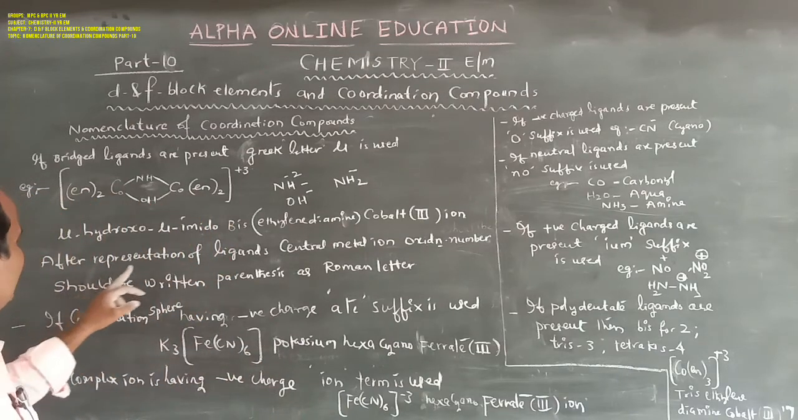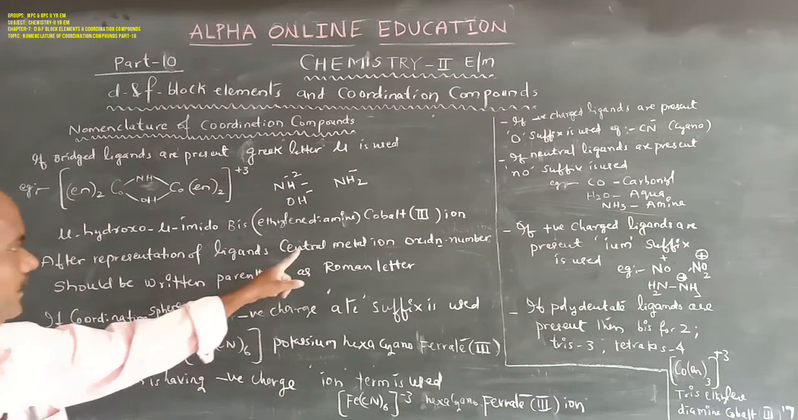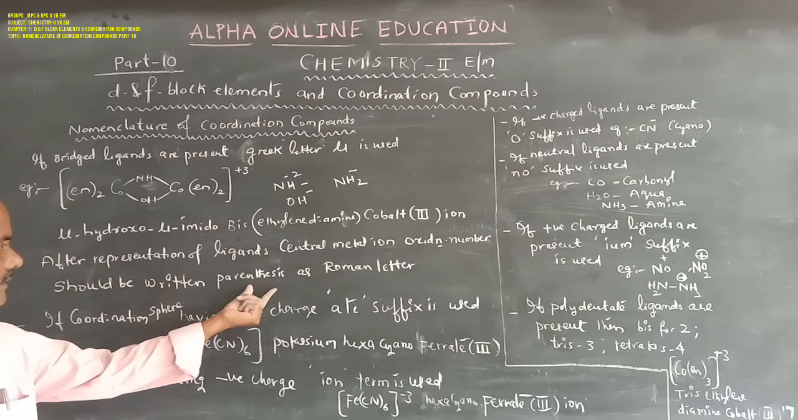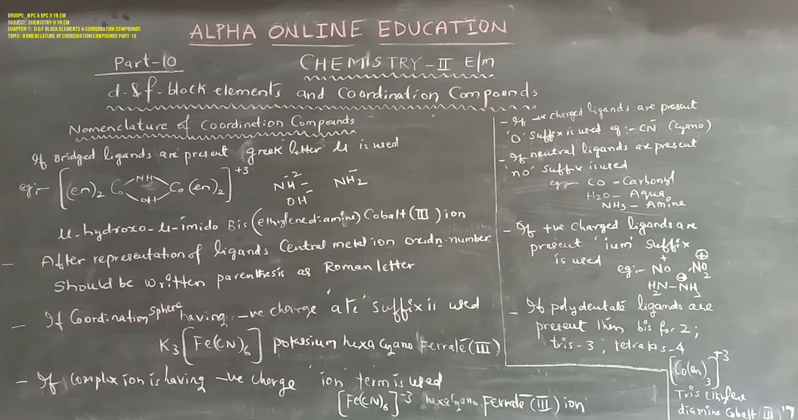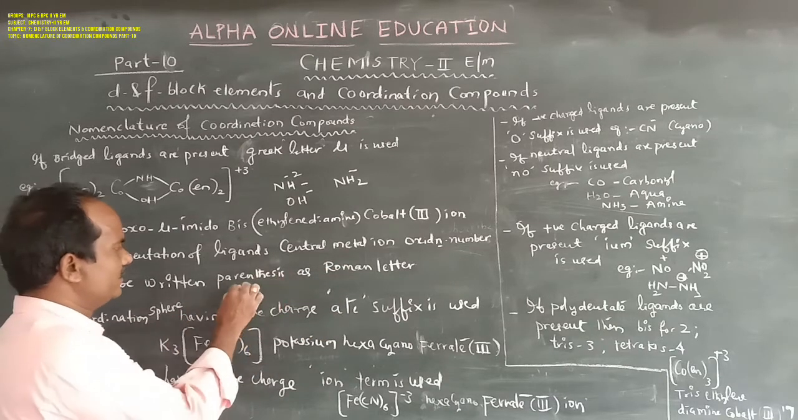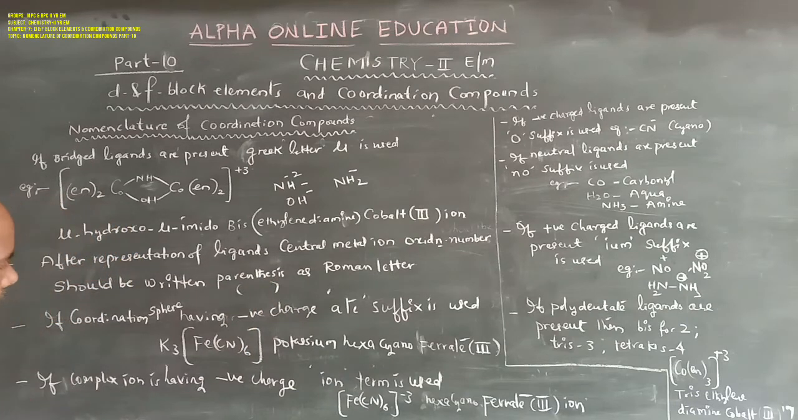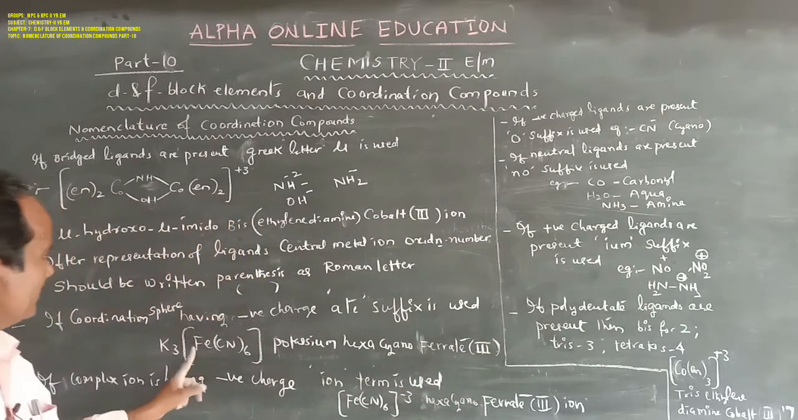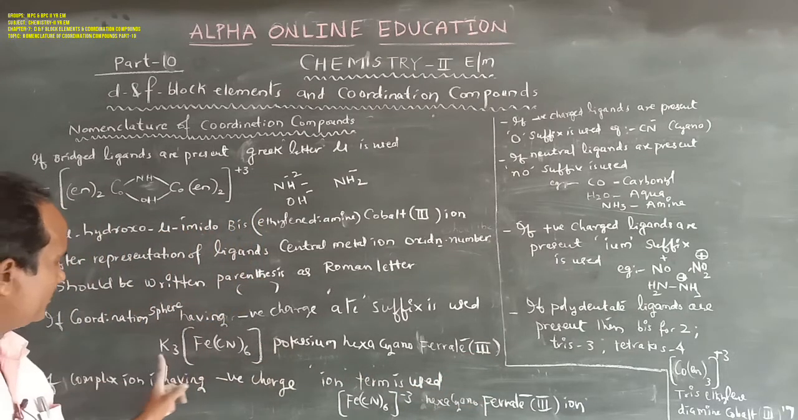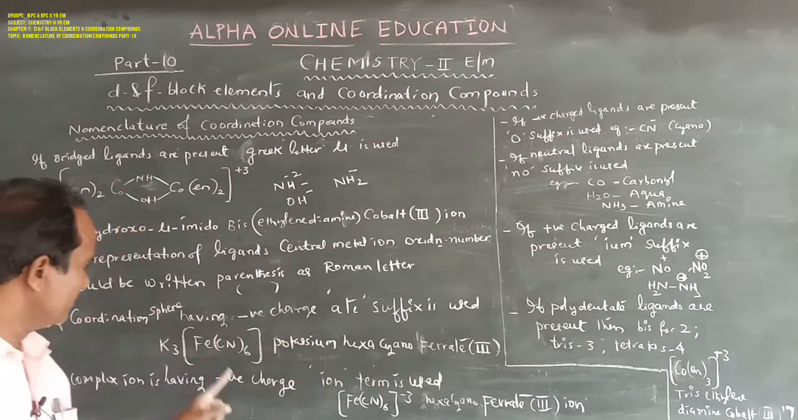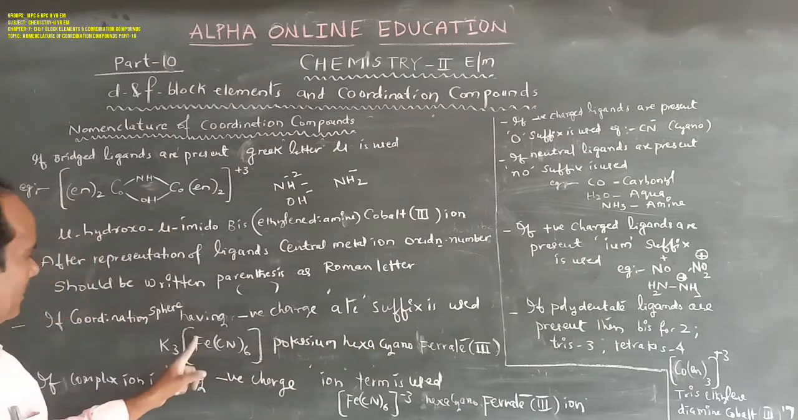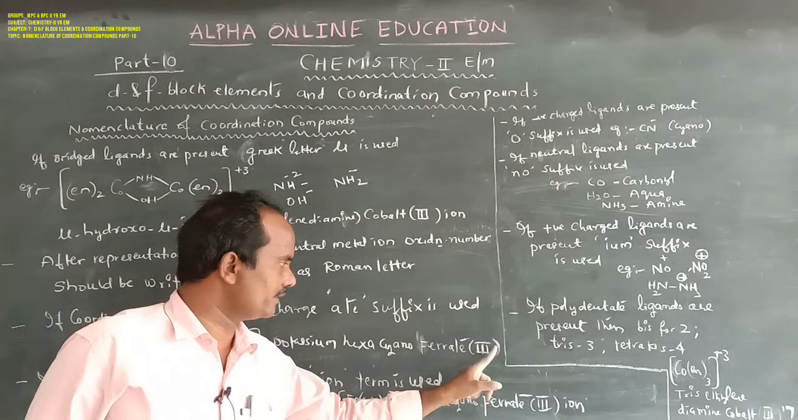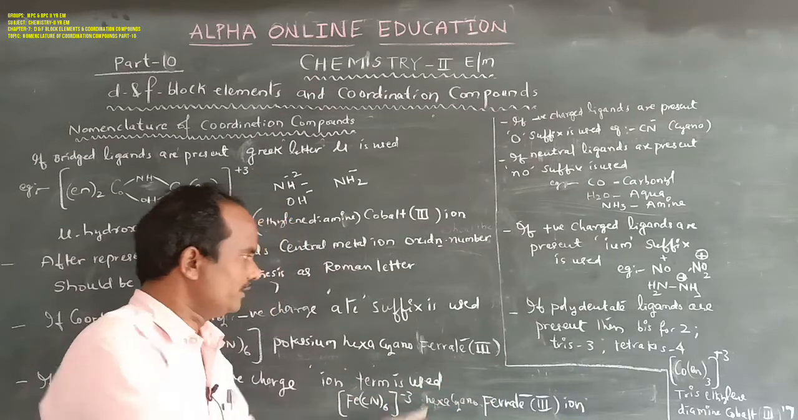Then after the representation of ligands, the oxidation number of the central metal ion should be written in parentheses as a Roman numeral, or in brackets. So this is the bracket. Always we write the oxidation state of the central metal ion, iron. For potassium hexacyanoferrate(III), the oxidation number of iron is 3. So this 3 can be represented as a Roman numeral in brackets.